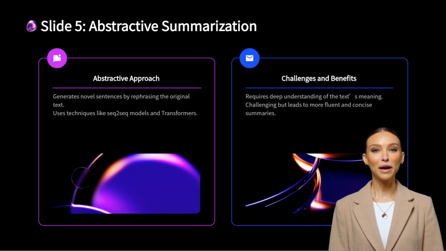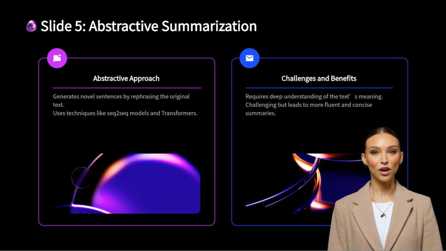Common methods for abstractive summarization include sequence-to-sequence, Seq2Seq, models, which are typically based on recurrent neural networks, RNNs, or long short-term memory, LSTM networks, and more recent approaches like transformer models, e.g., BERT or GPT. These models require a deeper understanding of the text, as they must identify the key ideas, condense them, and generate new sentences that maintain the meaning of the original text.